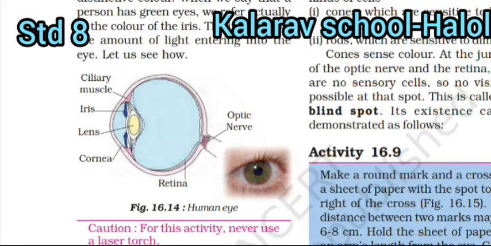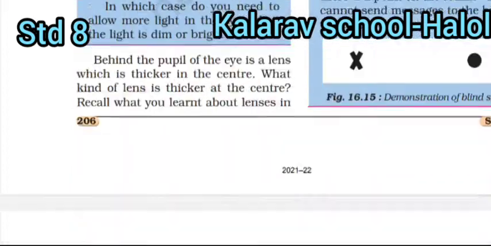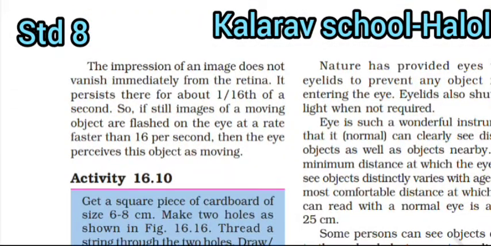This is called the blind spot. Its existence can be demonstrated as follows. The impression of an image does not vanish immediately from the retina. It persists there for about 1/16th of a second. If still images of a moving object are flashed on the eye at a rate faster than 16 per second, then the eye perceives the object as moving.